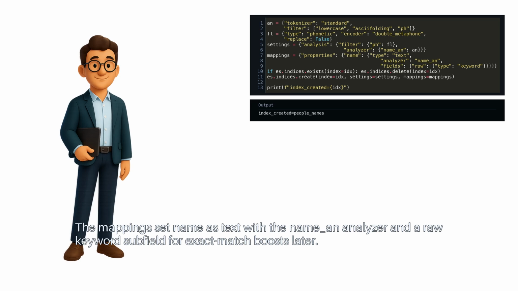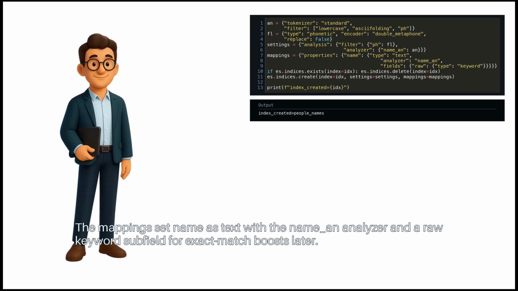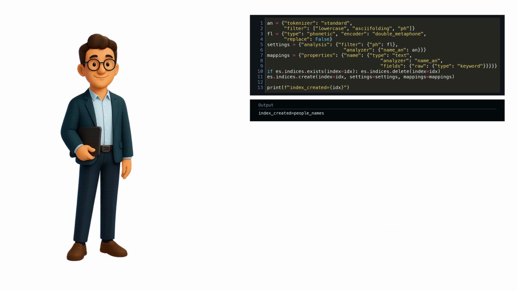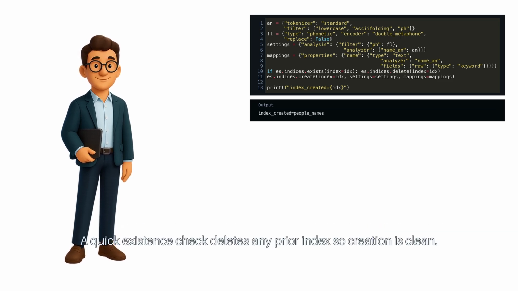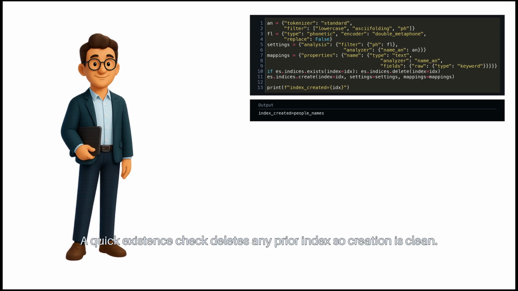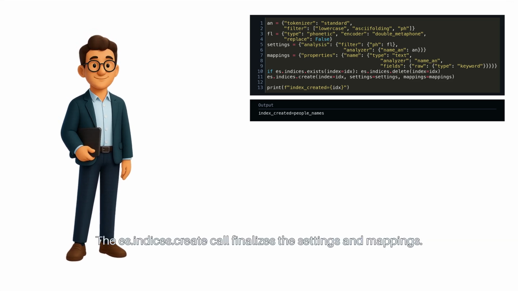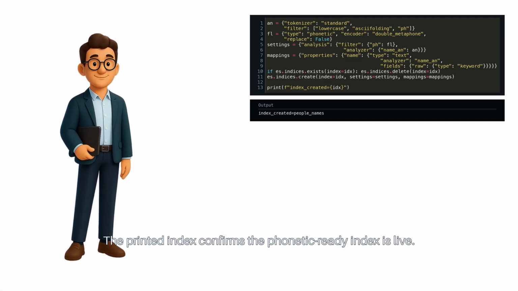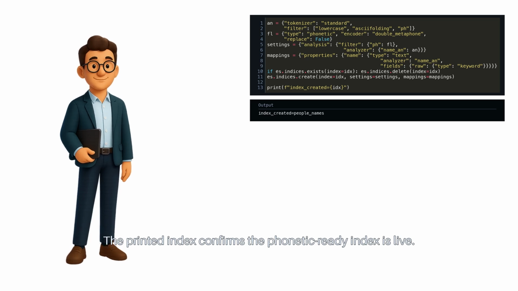The mappings set name as text with the nameAn analyzer and a raw keyword subfield for exact match boosts later. A quick existence check deletes any prior index, so creation is clean. The es.indices.create call finalizes the settings and mappings. The printed index confirms the phonetic-ready index is live.